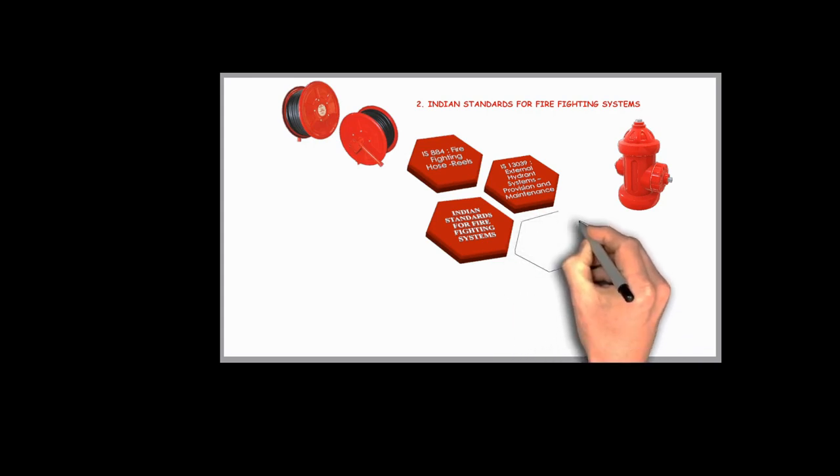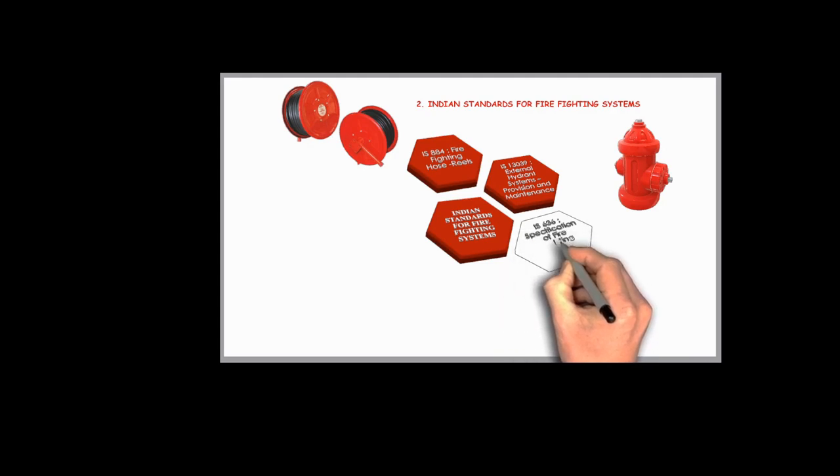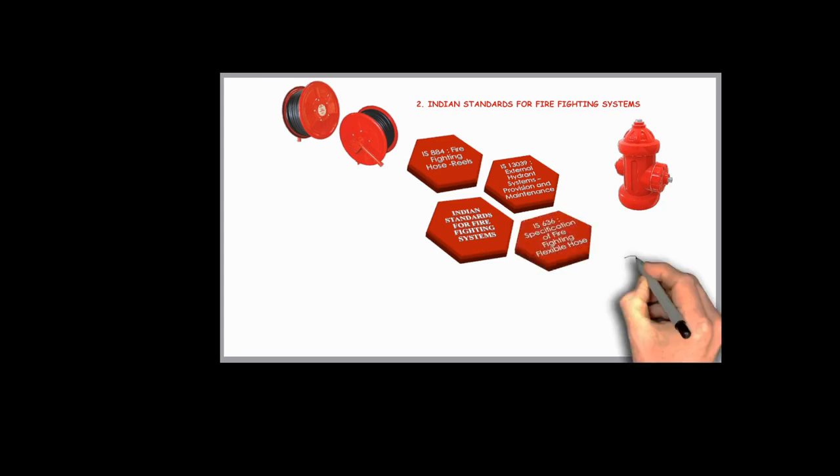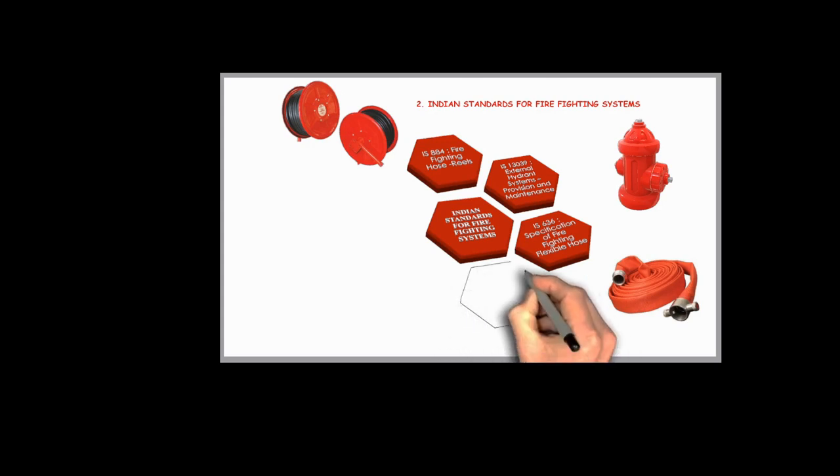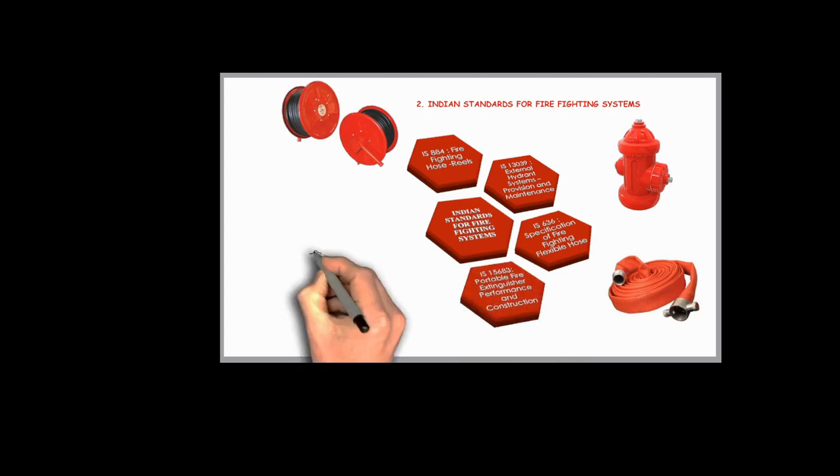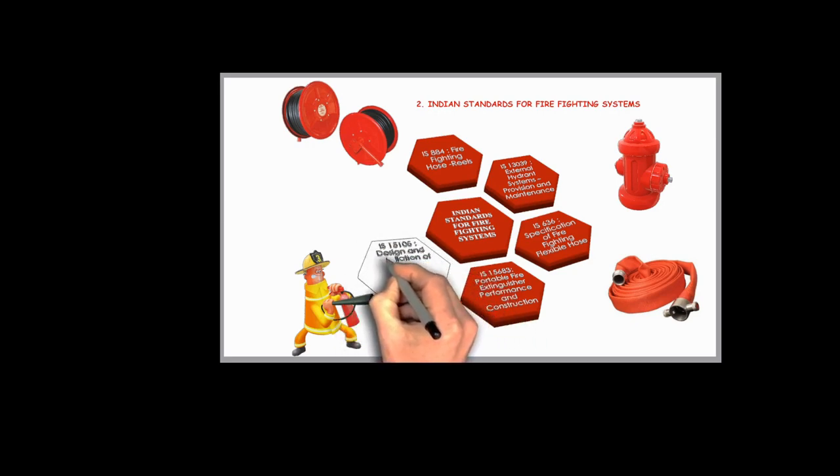IS 636 is used for specification of firefighting flexible hose. It defines the standard for fire hoses that are easy to handle and flexible, while also being strong and capable of withstanding high pressure. Another one is IS 15683, which is used for portable fire extinguisher, performance and construction. This standard focuses on the performance requirements and construction specifications of portable fire extinguishers to ensure they are effective and reliable.